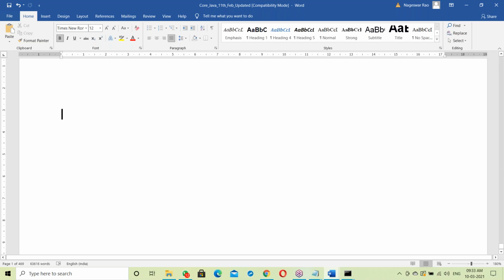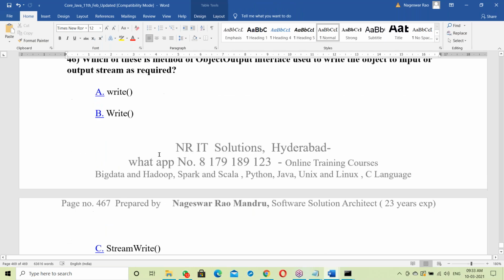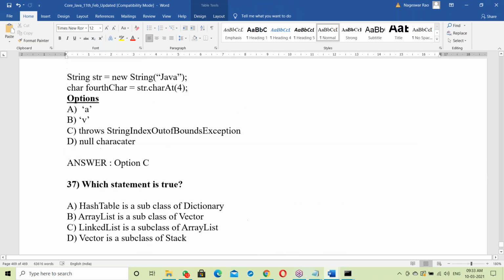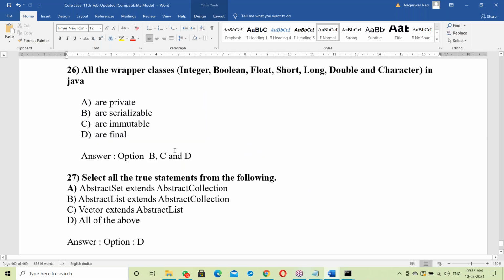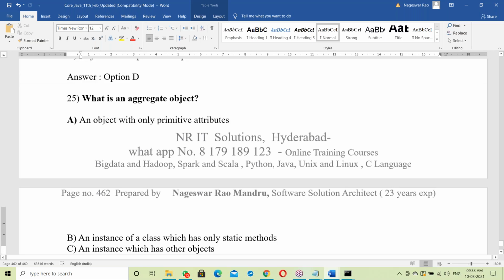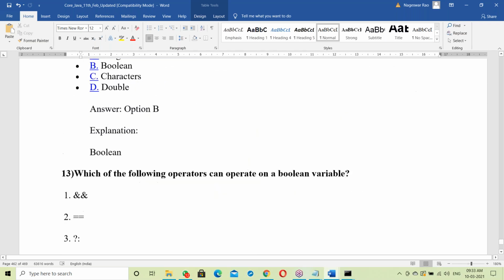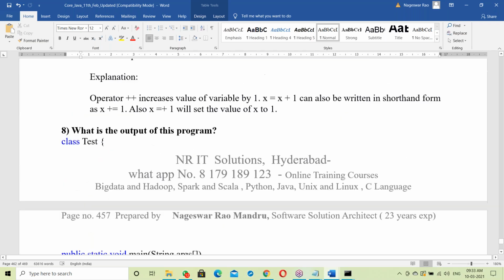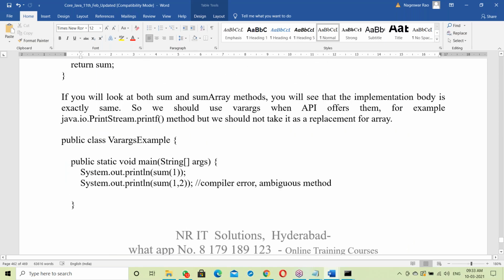At the end of the document also, interview questions are prepared. See this, at the end of the document, I have prepared 500 interview questions. Yes, more than 500 questions you can see in the document. This document is for you only. I'll forward these documents.